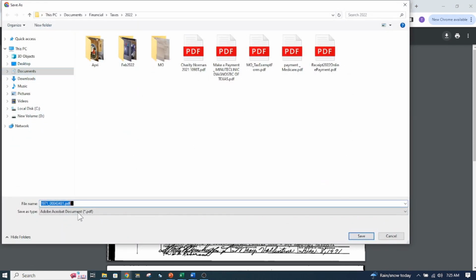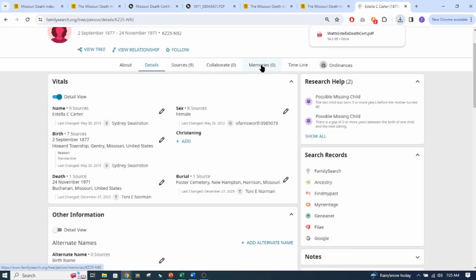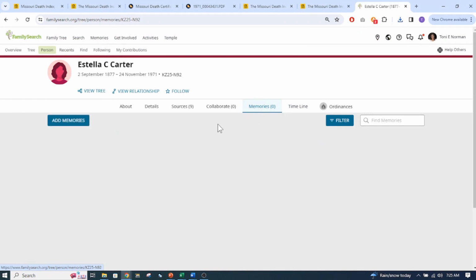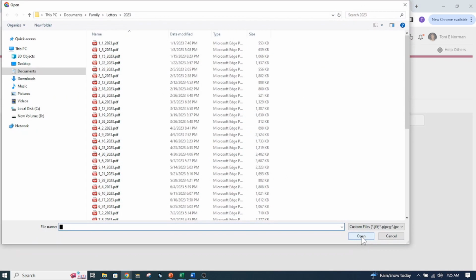and I'll put it in my downloads, and I'm going to change this down here to Watts Estella death certificate. Okay, and save. And then I can go over here into, she has no memories in here, there's no images, so I'm going to add a file from my device, and I will go to downloads. It should be in my downloads.